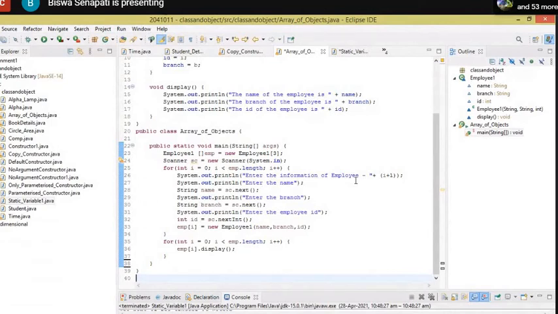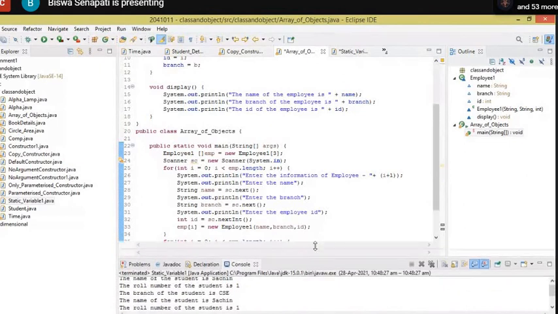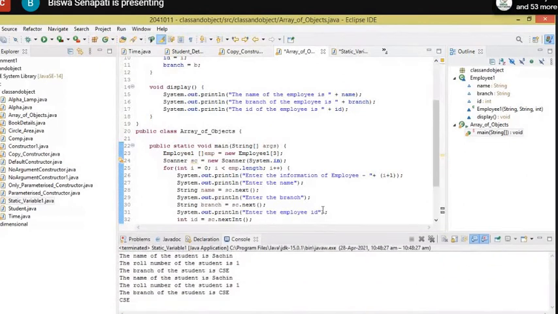And then the for loop is terminated as the condition is false. And then int i equals 0, i less than emp.length, i plus plus, so the display method is called 3 times. Okay. So let us look at the output.